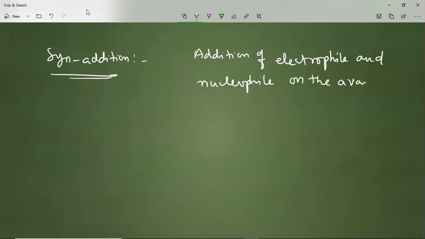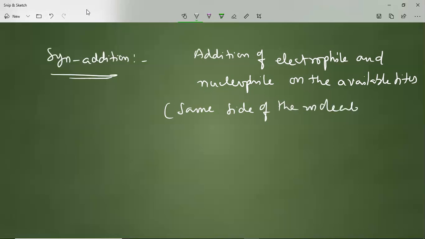The meaning of that is the same side of the molecule. That is called syn addition. Same side of the molecule.